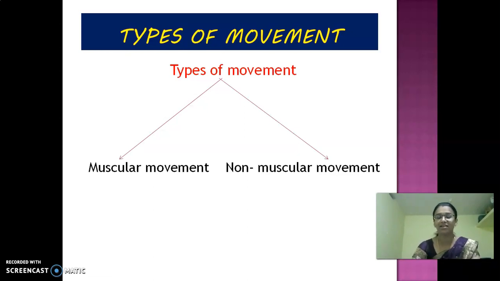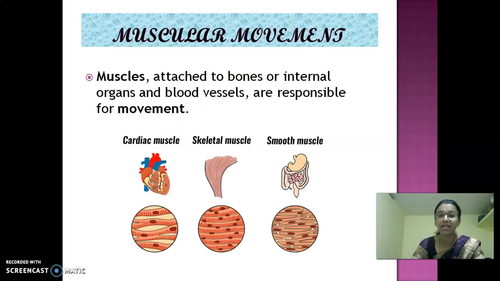And the next thing. Now back to our class. Types of movement. We have totally two types of movement. They are muscular movement and then non-muscular movement. First one is muscular movement. So what is that, muscular, children? Muscles. We have muscles in our body, right? Yes or no? We have muscles in our body.